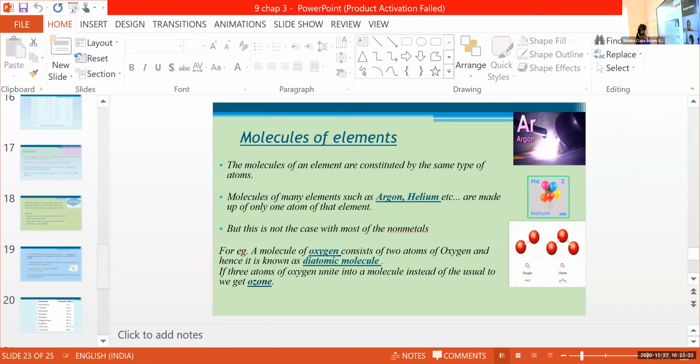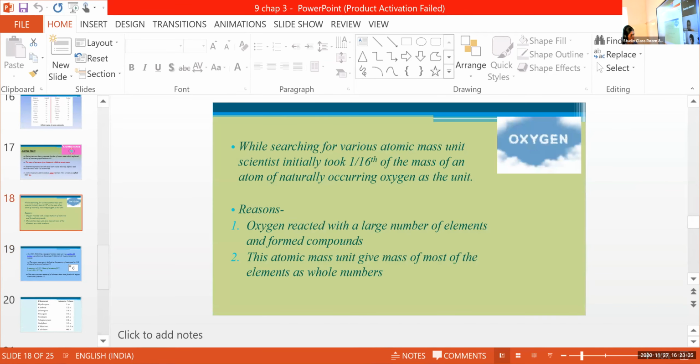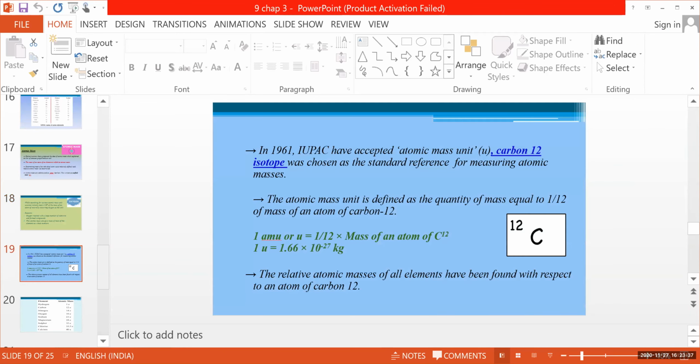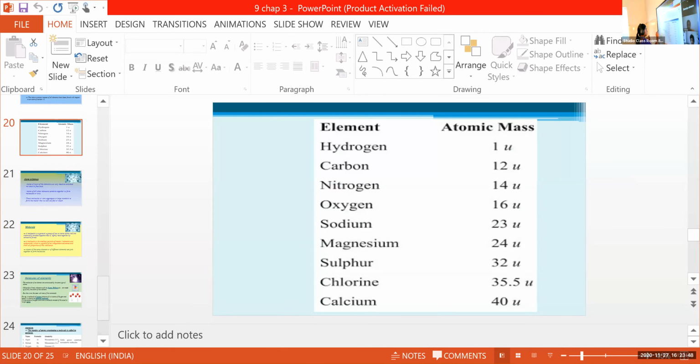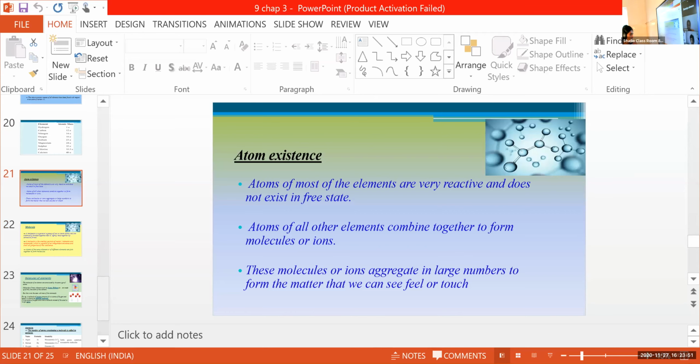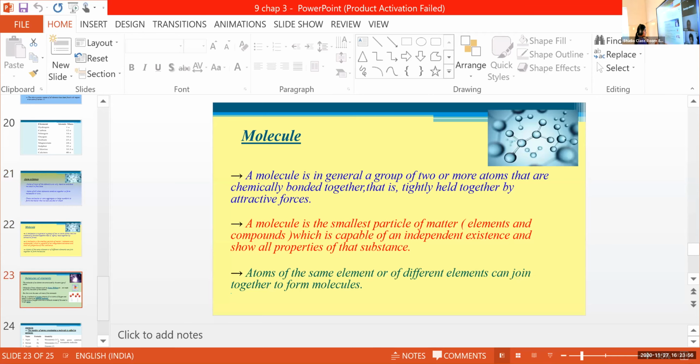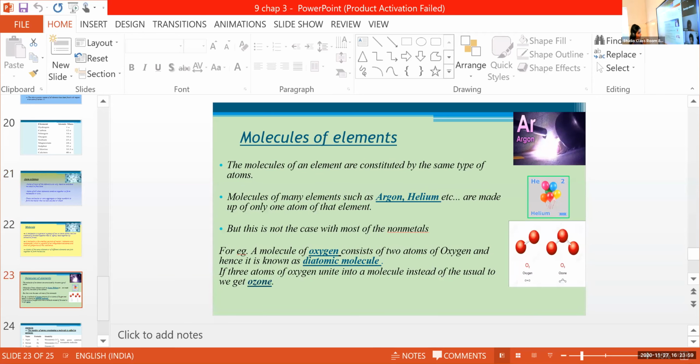So today we learned about atomic masses. First we take oxygen as the reference, then we take the carbon 12 isotope as the reference, and using this carbon 12 isotope as the reference, we find out the atomic masses of elements. Then we learned about the existence of atoms, then molecules, then molecules of elements. Everything clear?